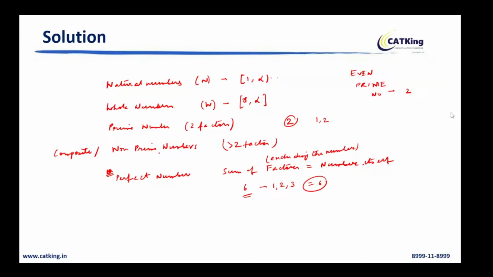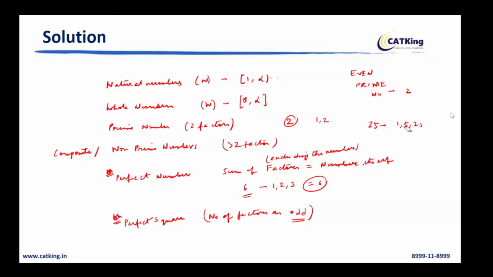Non-prime means those numbers which have more than two factors. Let us take 25. 25 has factors 1, 5, 25. So you see, more than two factors. Okay. There is one more term called perfect squares. A very important property I'll explain. Perfect squares are those numbers which have an odd number of factors. Mind it. All other numbers will have an even number of factors. This is the only case which will have odd factors.